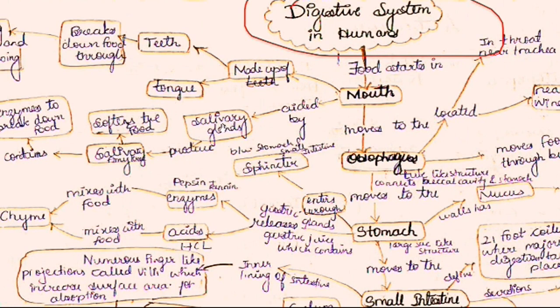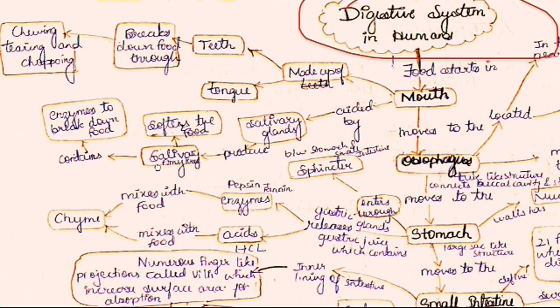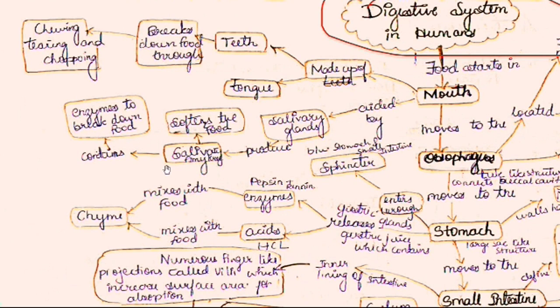What are these glands? The glands are those which secrete enzymes. They secrete salivary amylase, which is contained in saliva. That means it is an enzyme. What is the function of this enzyme? Its function is to break down the food into simpler molecules. That is, it breaks down starch into sugar, maltose. It acts as a biocatalyst.